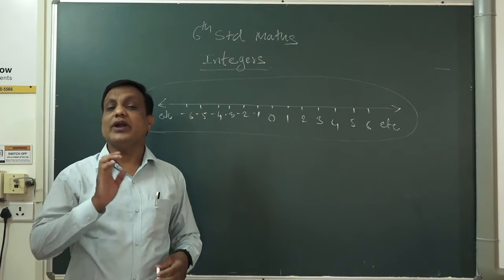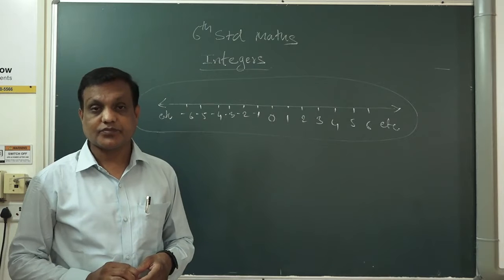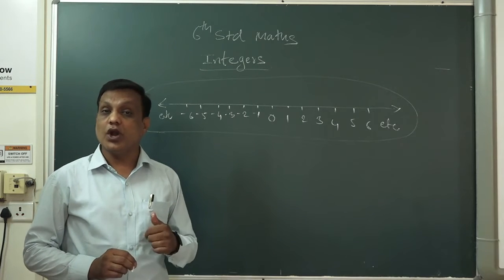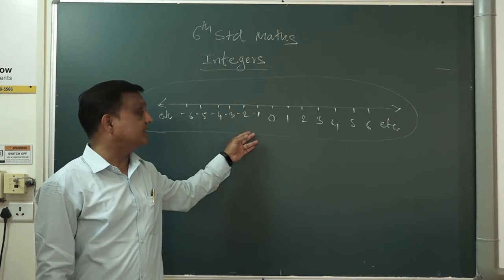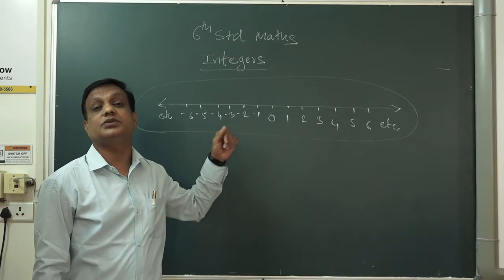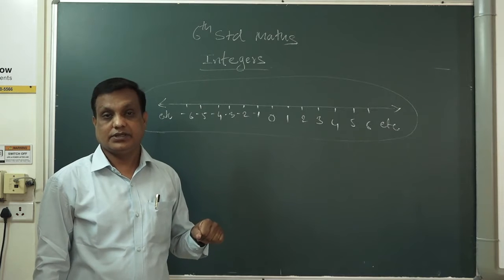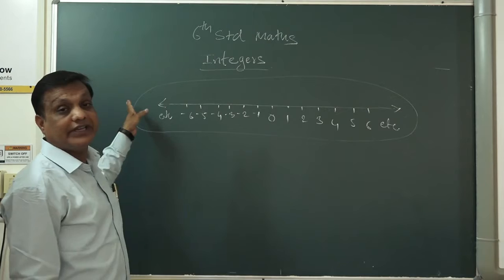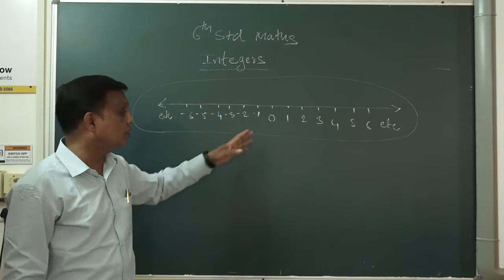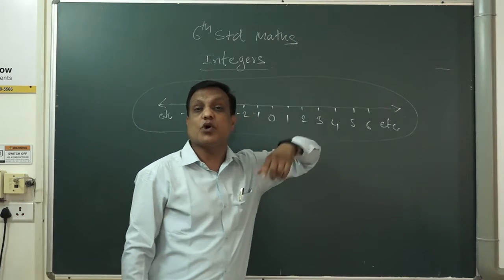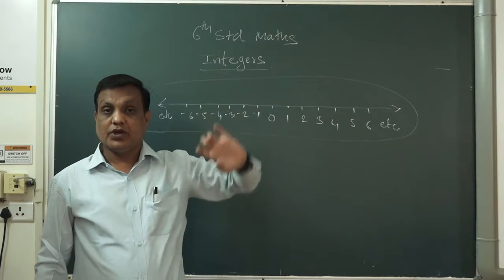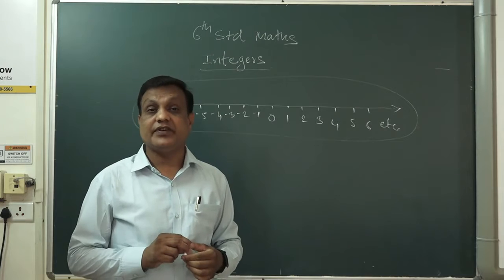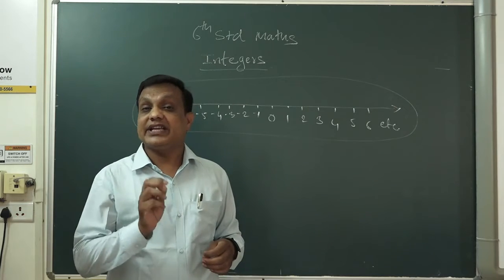As you know, 1 is the smallest natural number. 0 is the smallest whole number. But in integers, we cannot say the smallest number, because as you go left, you will get infinitely many numbers. As you go right side, you will get infinite numbers. Positive numbers are infinite. We cannot say which is the biggest natural number. We cannot say which is the biggest whole number.